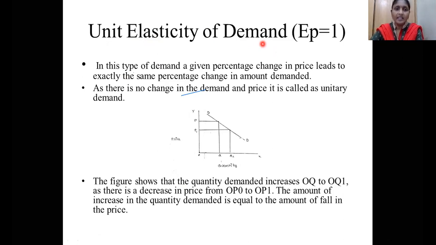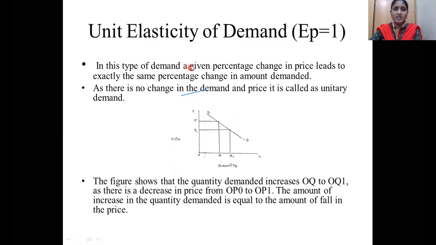See here. In this type of demand, given a percentage change in price, suppose I change the price by 5%. The quantity demanded also changes by 5%. Suppose I change the price by 10%. The quantity demanded also changes by 10% only.